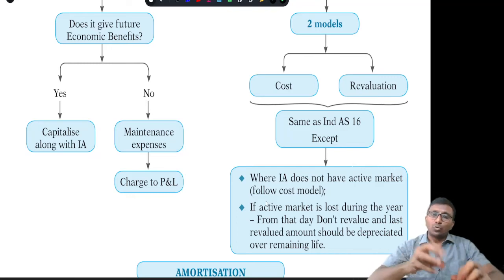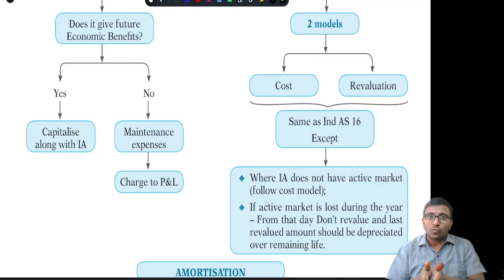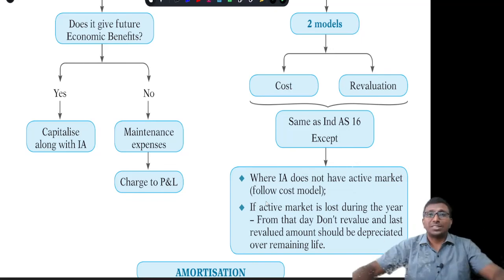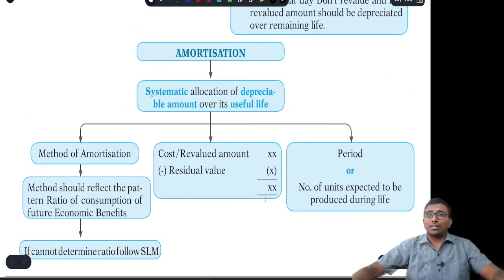Suppose a few assets had an active market initially, which is why I followed the revaluation model. Subsequently, we lost the active market, nobody is buying or selling such an intangible asset right now, no problem. Whatever the book value is on the date you stop getting the active market, you continue with that book value and depreciate it prospectively.